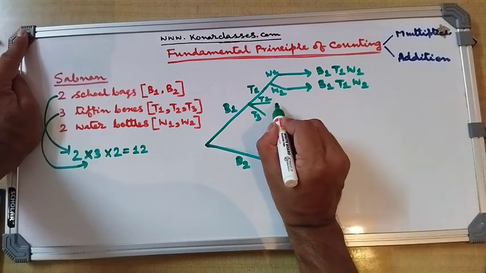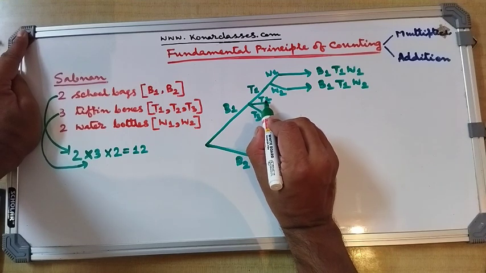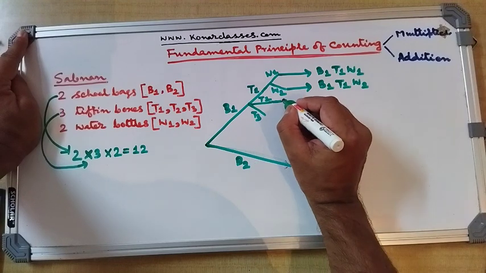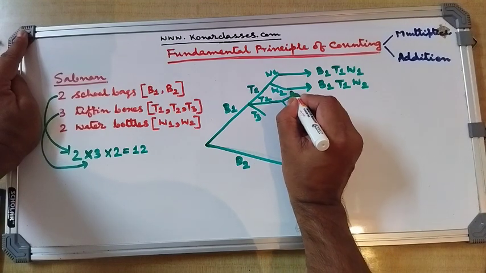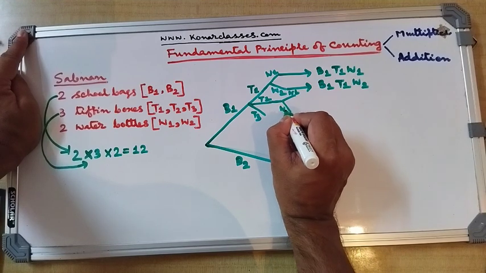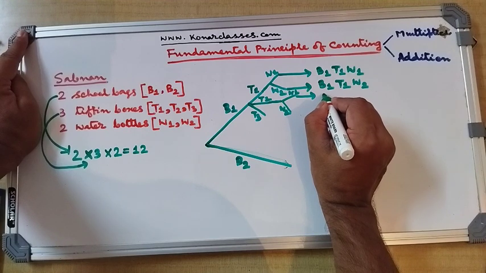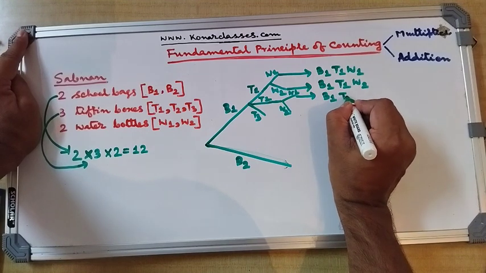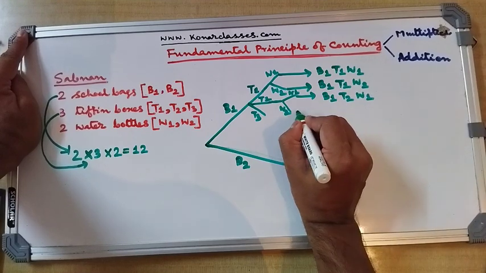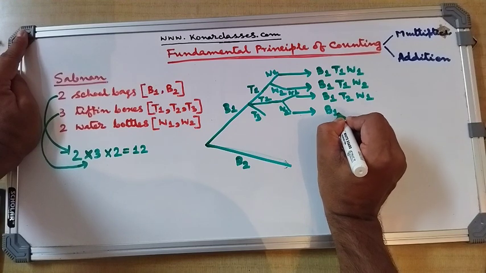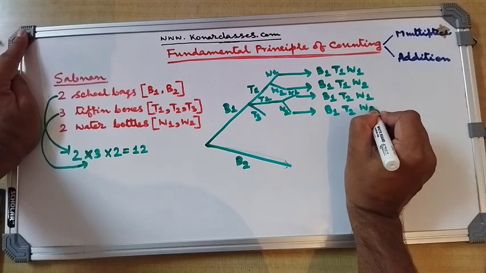In a similar manner, after selecting the bag B1, if she decides to take the tiffin box T2, then similarly there are two choices, one for W1 and another for W2. So the pattern becomes B1 T2 W1, or B1 T2 W2.